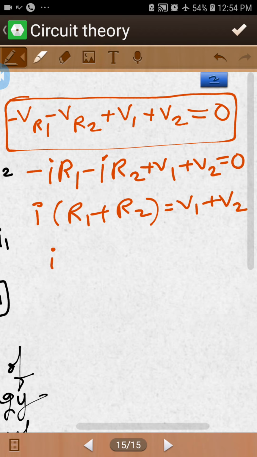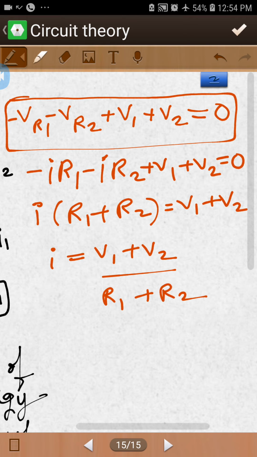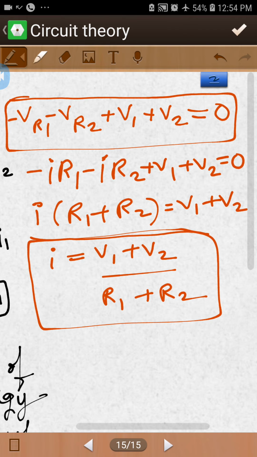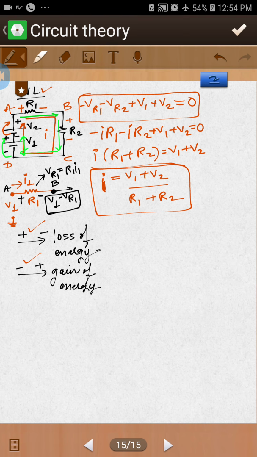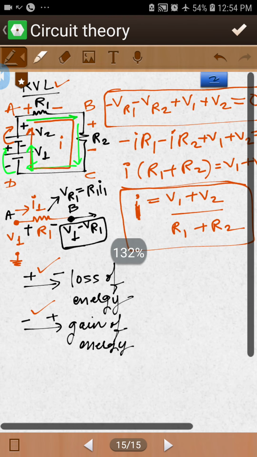So what is the value of I? From KVL you find the value of current. You apply Kirchhoff's voltage law, and you find the value of current. That is the purpose of applying KVL in a particular loop. I hope you understand from this example how you can find the value of current in a loop.